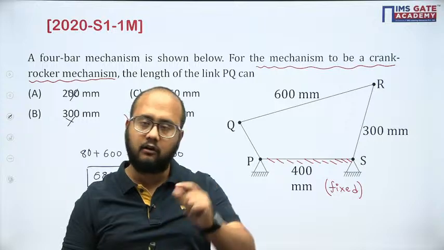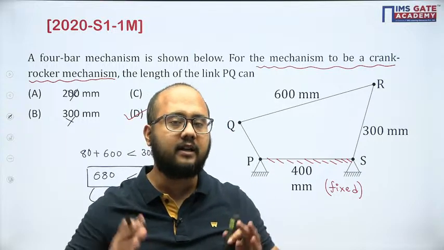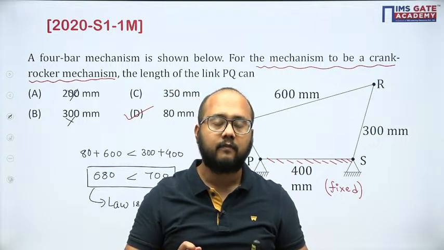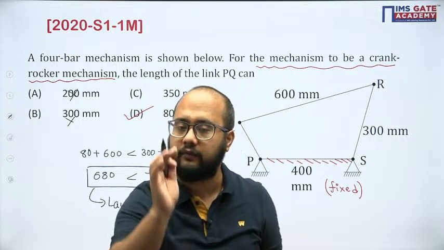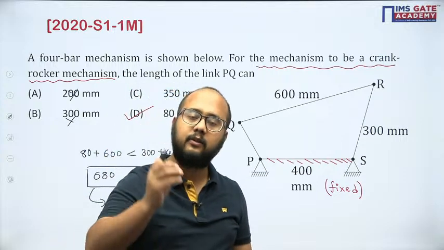You can mention this in your notebook also. For all configurations, you will get a double rocker mechanism.